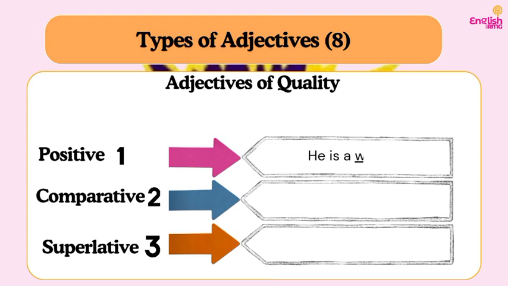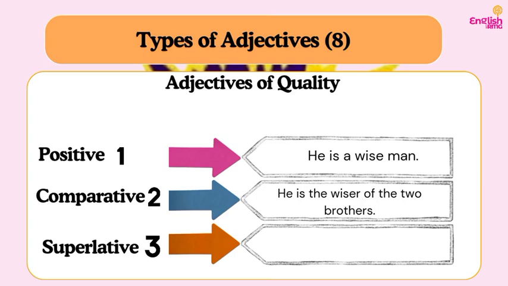Do you understand? So for positive, we can have, he is a wise man. So we are using wise because we are referring to only one person, so we use the positive form of the adjective. But when we are comparing between two persons, please listen here because this is very important. Students often make mistakes here. You say, he is the wiser of the two brothers, not, he is the wisest of the two brothers, because the comparison is between two persons. And when we are comparing between two persons, make sure that you are using the comparative form of your adjective.